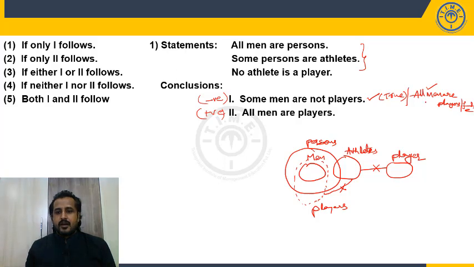Now when the first becomes false and the second conclusion is available, my answer will be either-or, so choice 3. If you are unable to negate it, my answer will be only 1 follows. If you are able to negate it, my answer will be the third one, because these two are an opposite pair of elements. So choice 3.